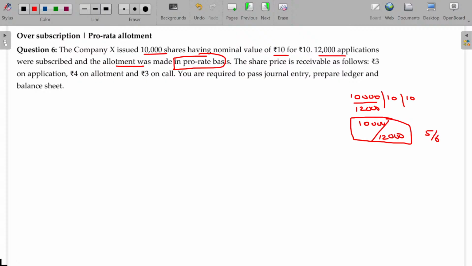That's the logic. As it is pro rata allotment, the excess money, not refunded, can be adjusted in the next due. Is that okay? Very, very important. This money of 10 is receivable in 3 installments: 3, 4, 3. What is the journal entry for the application? You collected applications for 12,000 shares, so 12,000 into 3 is the application money. On application, bank account debit to share application, this value being 3 into 12,000, 36,000.